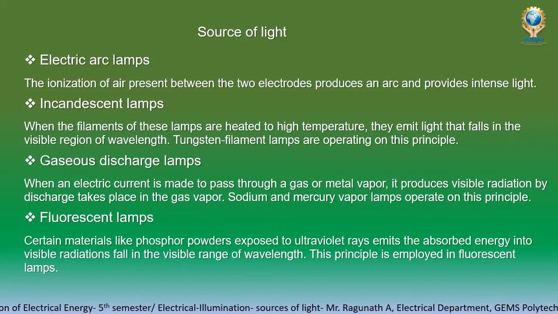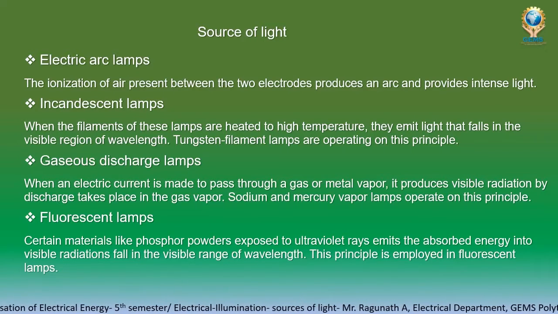Also we have different types of light sources. Okay, here it is given: electric arc lamps, incandescent lamps, gaseous discharge lamp, fluorescent lamp, like this. In the electric arc lamp, the principle is the ionization of air.